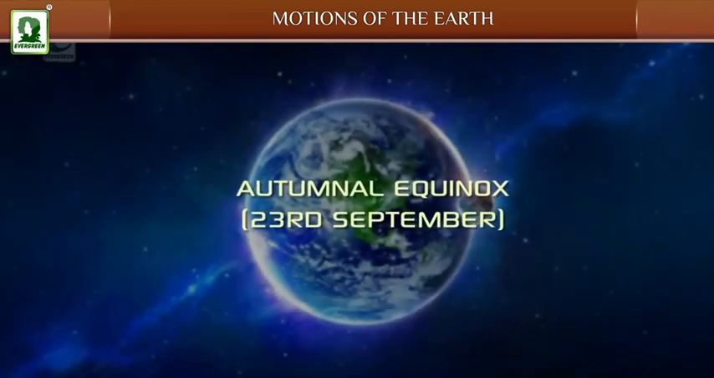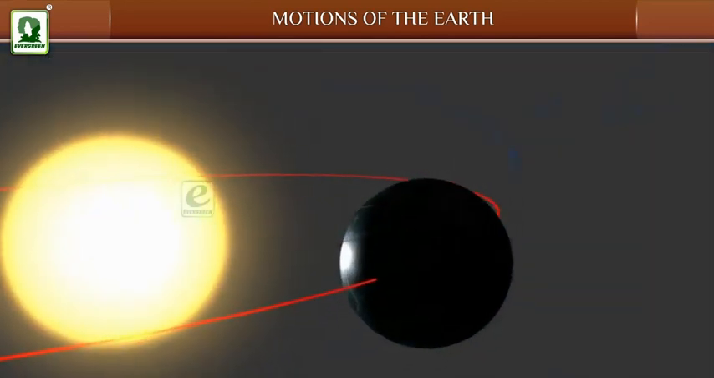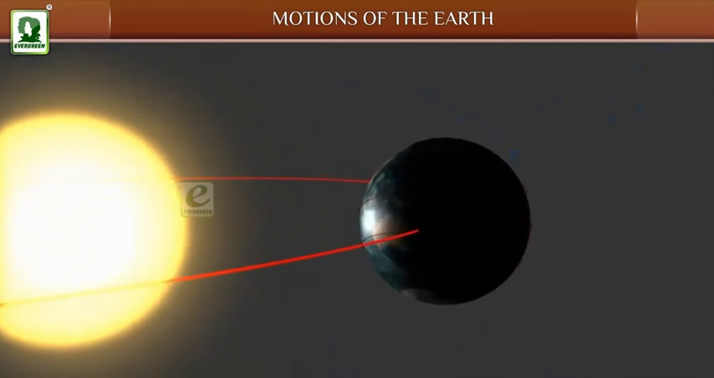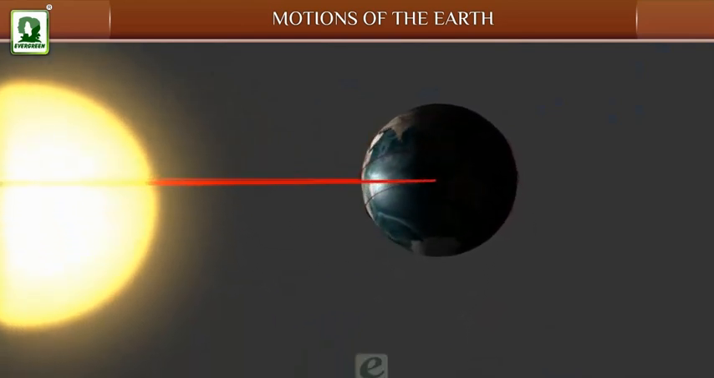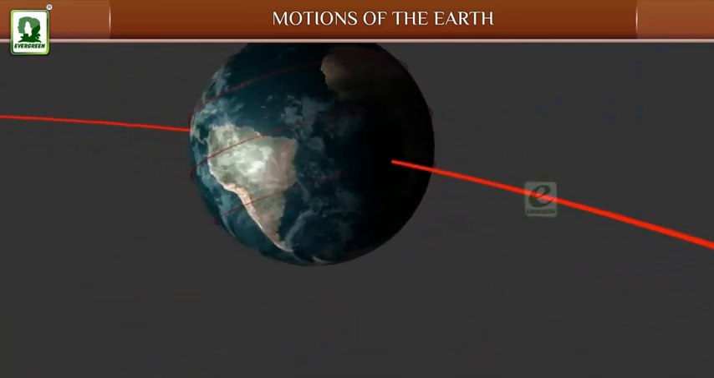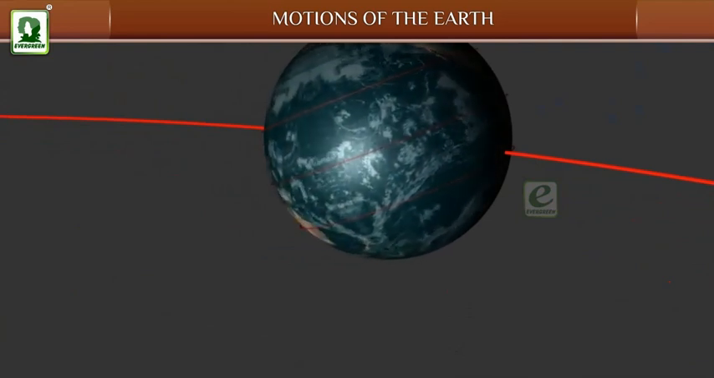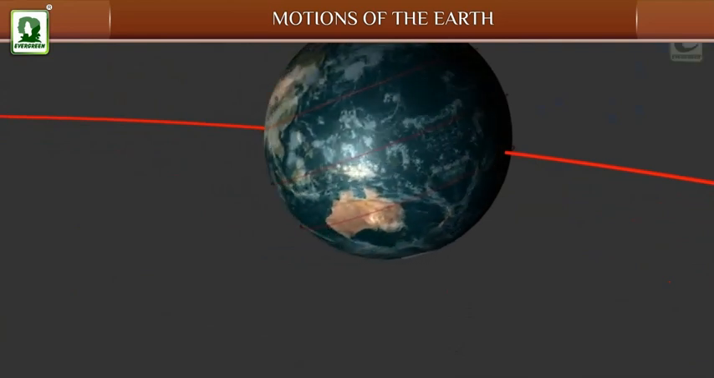Autumnal equinox, 23rd September. On 23rd September, the rays of the Sun are falling directly on the equator, and day and night are equal all over the Earth. It is autumn season in the northern hemisphere, so it is known as autumnal equinox.